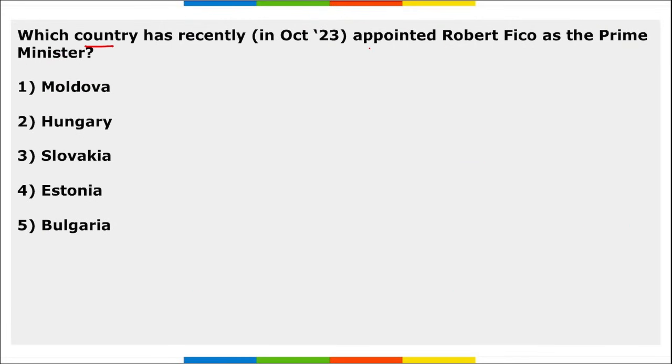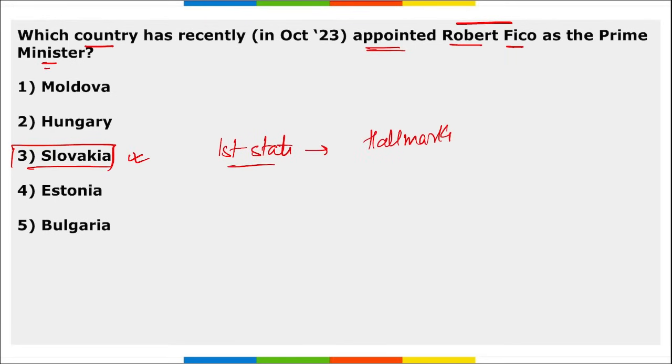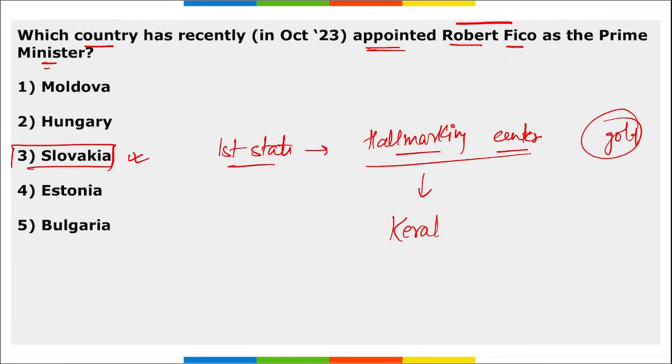Next, which country has recently appointed Robert Fico as the Prime Minister? Robert Fico was appointed as the Prime Minister of which country? Slovakia. Correct. Then which state became the first state in India where hallmarking centers, that is the centers where you can go and check the quality of your gold, right? So these are the hallmarking centers. The state in which all the districts will be having the hallmarking center is your Kerala, right? Important, take a note of it.